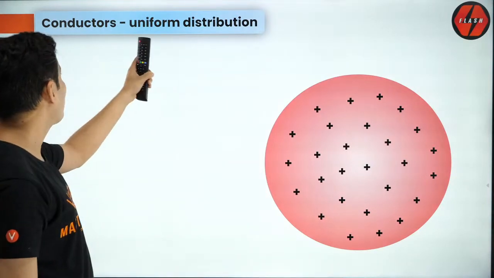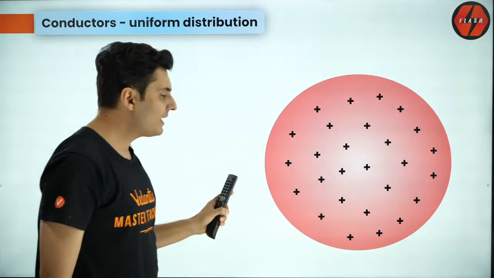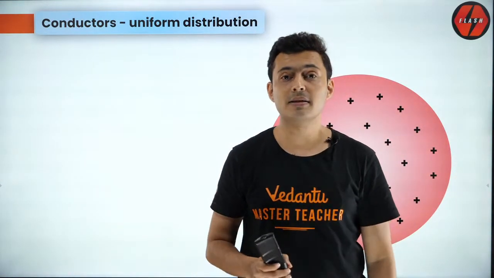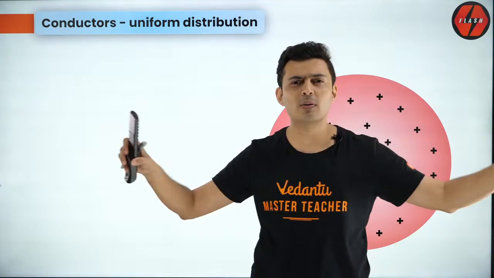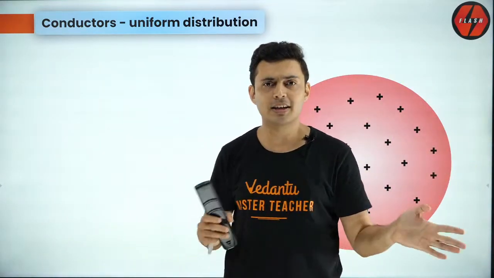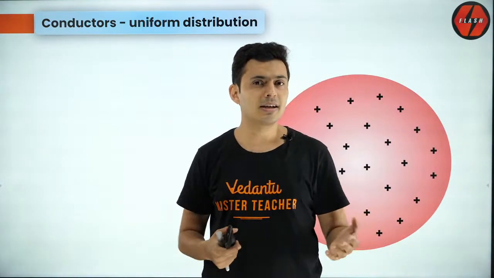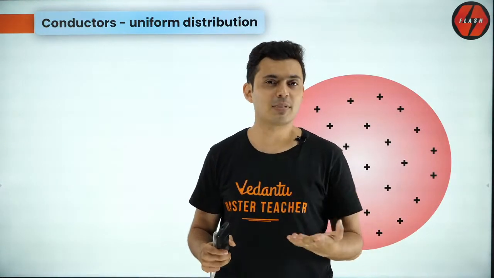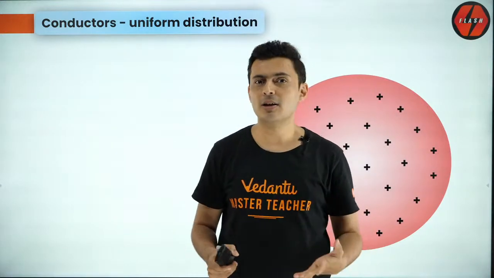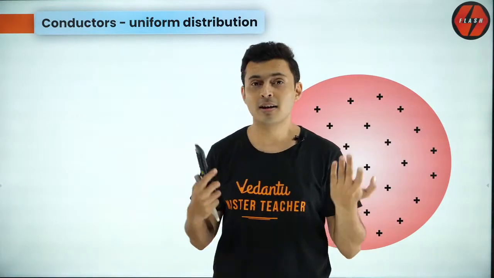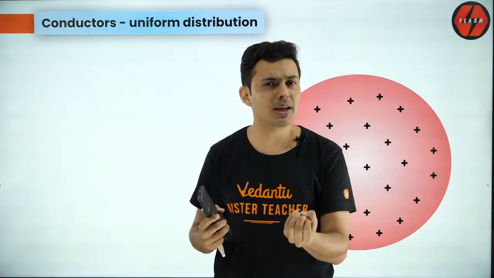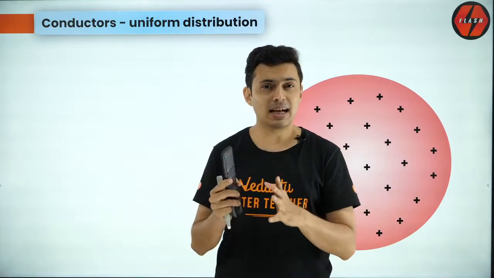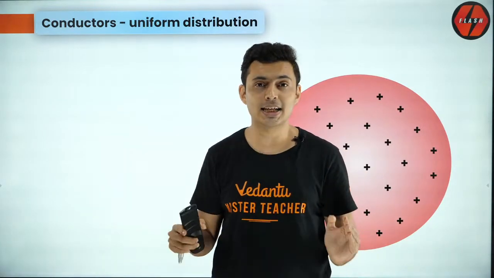Next, uniform distribution property. This is a very important property only for conductors. What is a conductor? Conductor is a body where the charges can move around freely. They can move around anywhere that they want. Insulators are those bodies like plastic, wood, etc. Charges are not allowed to move freely. So examples of conductors will be copper, aluminium, silver, gold, iron. All these are conductors. They have free electrons. They can readily realign the charges. But plastic, wood, all these objects cannot realign their charges.